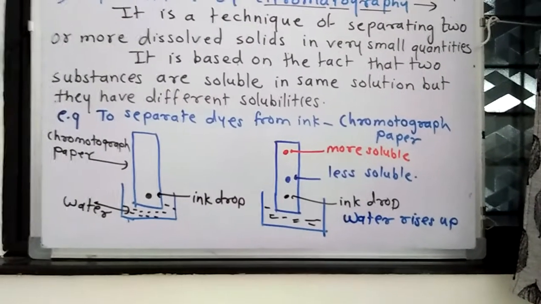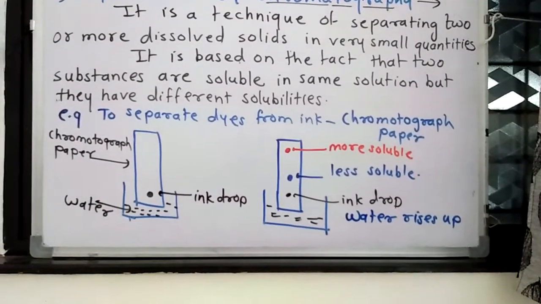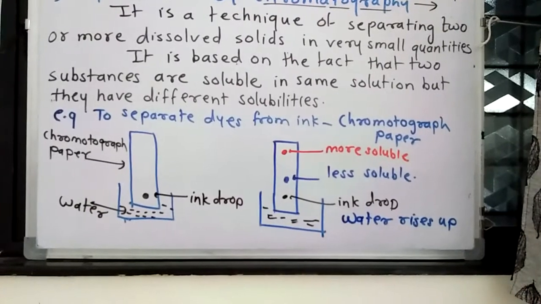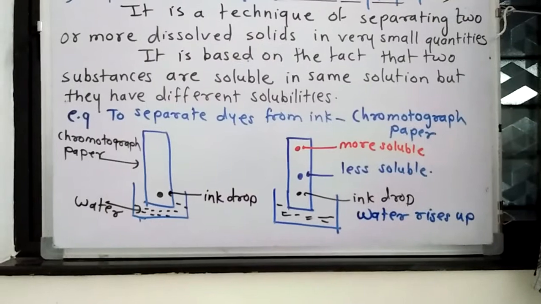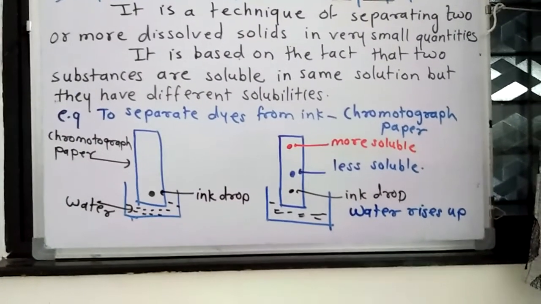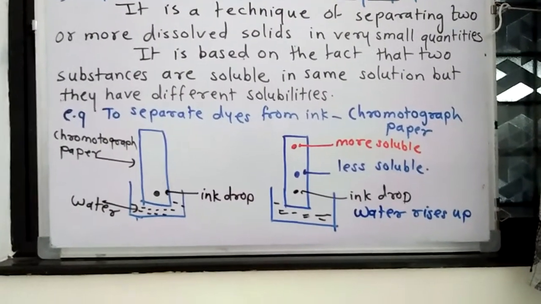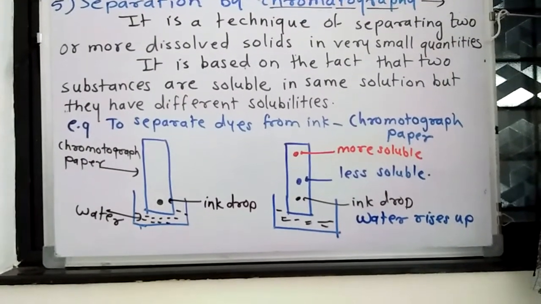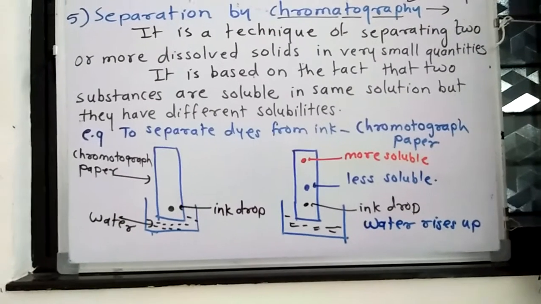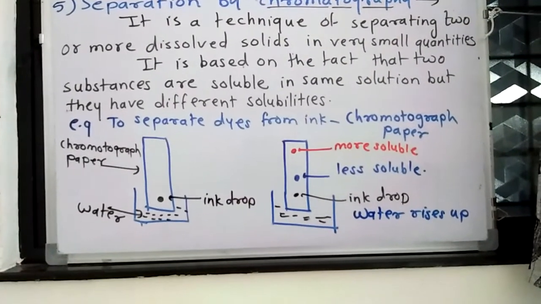So here suppose we say the red is more soluble as compared to the blue. So what will happen when the water rises up? As red is more soluble, it rises up, and blue is less soluble, so it stays on the lower side as compared to the red. So more soluble substances will be obtained at the top level and less soluble substances will be obtained at the bottom level.